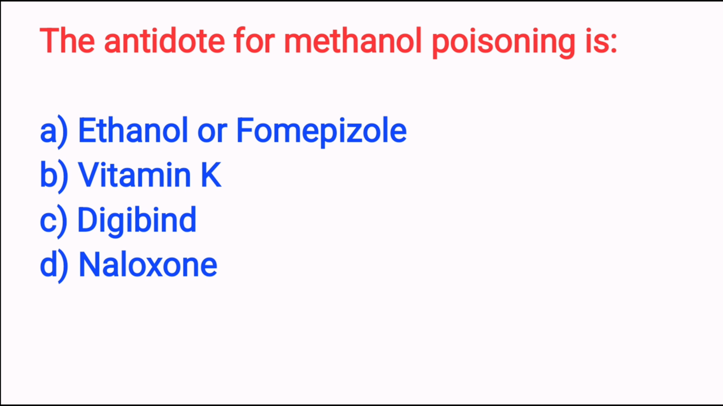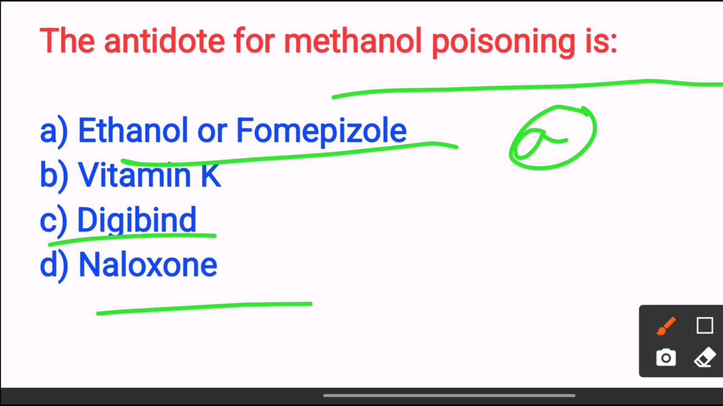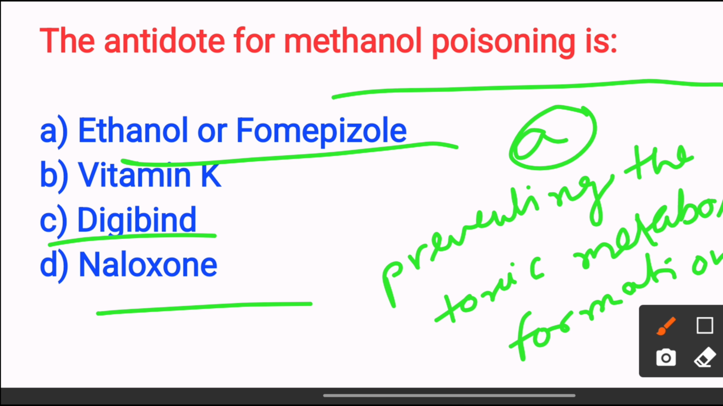Next, the antidote for methanol poisoning is: option A ethanol or fomepizole, option B vitamin K, option C digibind, option D naloxone. The answer is option A, because they inhibit alcohol dehydrogenase, preventing the toxic metabolite formation. So the answer is option A.